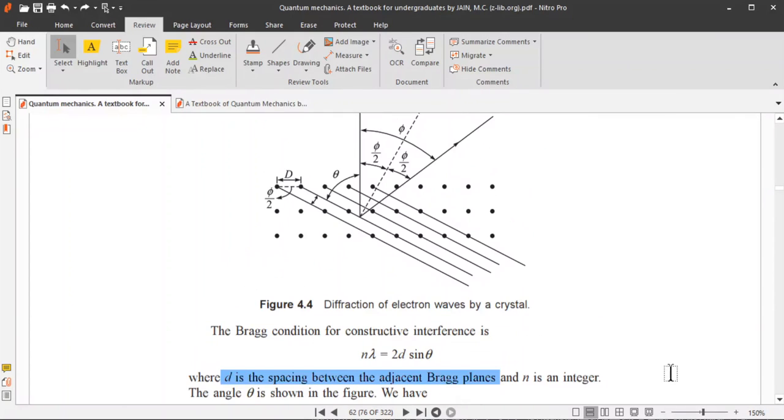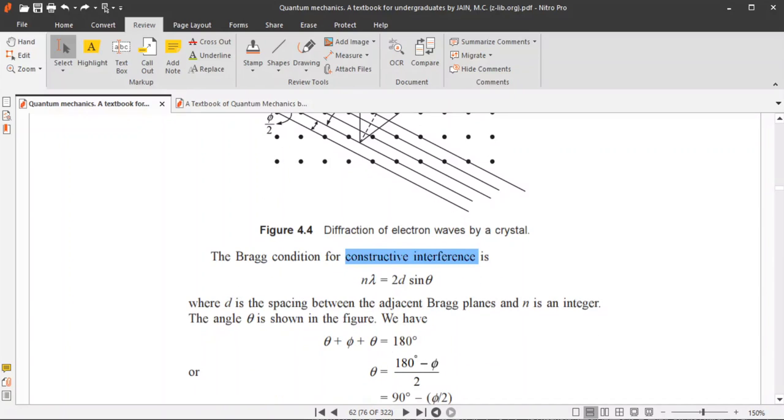So the Bragg condition for constructive interference is n lambda equals 2d sine theta. This is the condition for constructive interference.